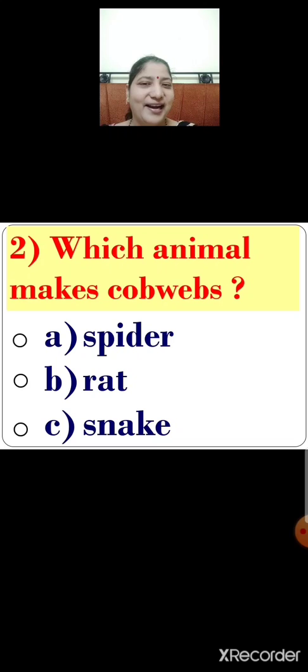Yes, you are right. Option A, spider. Spider makes cobwebs. So children, what will you do now? Yes, you will click on the correct answer, that is option A, spider. Let us click. Yes, option A, spider makes cobwebs is the correct answer. Next.